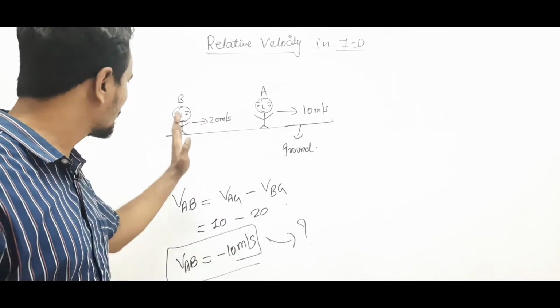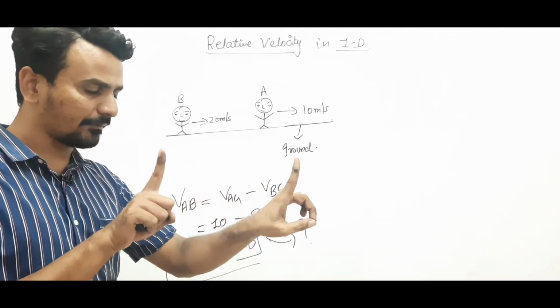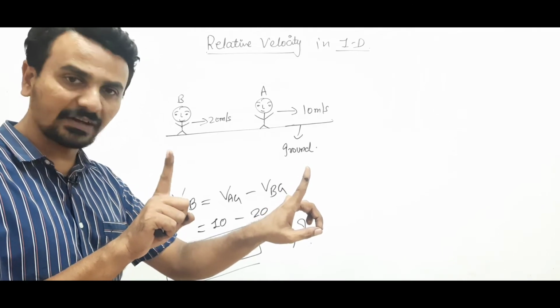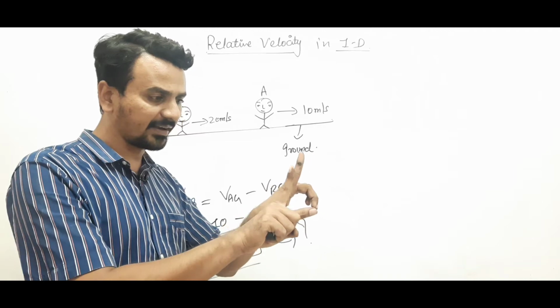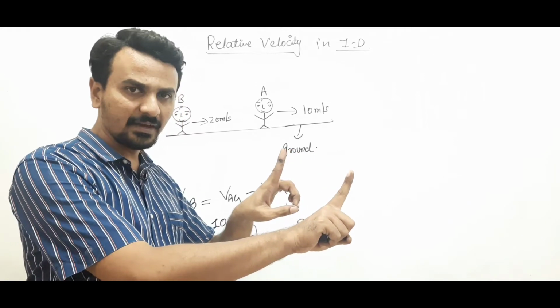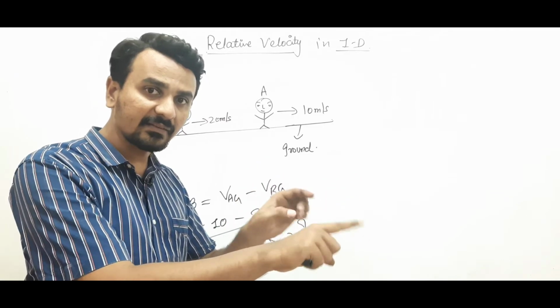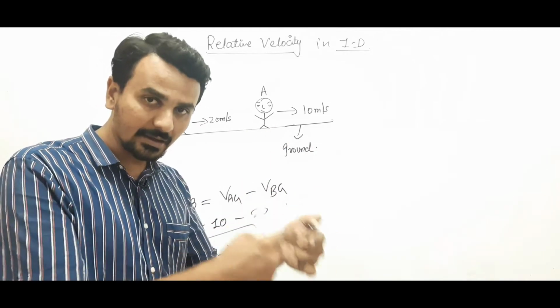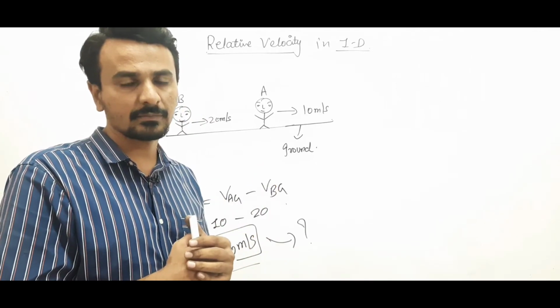Suppose velocity of B is 20, velocity of A is 10. That means A is moving this way with 10, B is moving this way with 20. That means slowly and steadily, B will go ahead of A, right? So, now what is B finding? A is behind B by 10 meter per second.